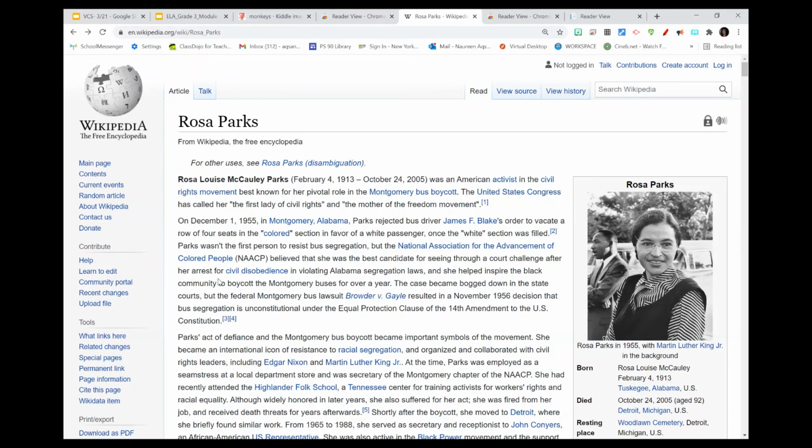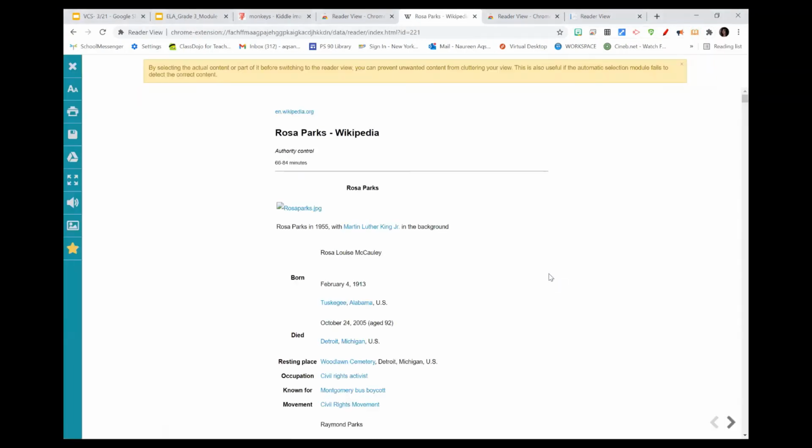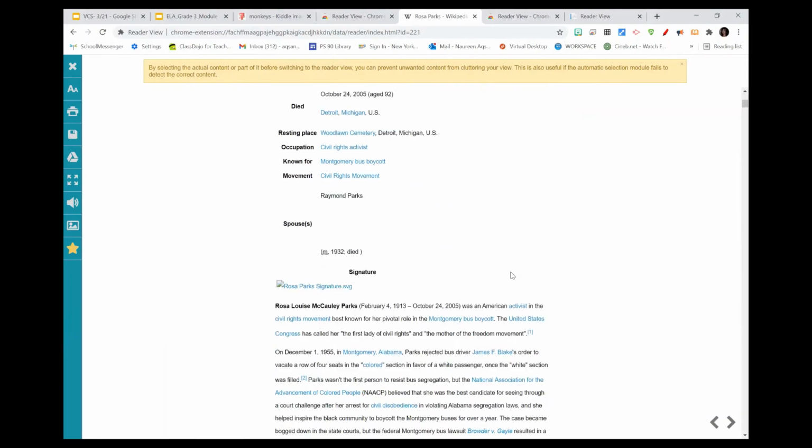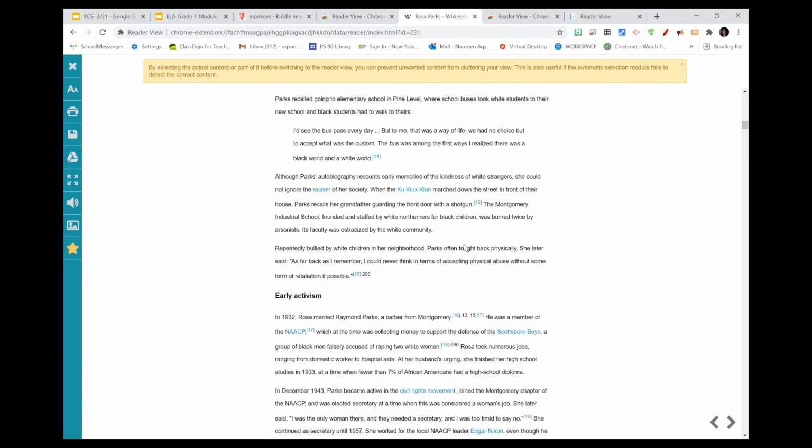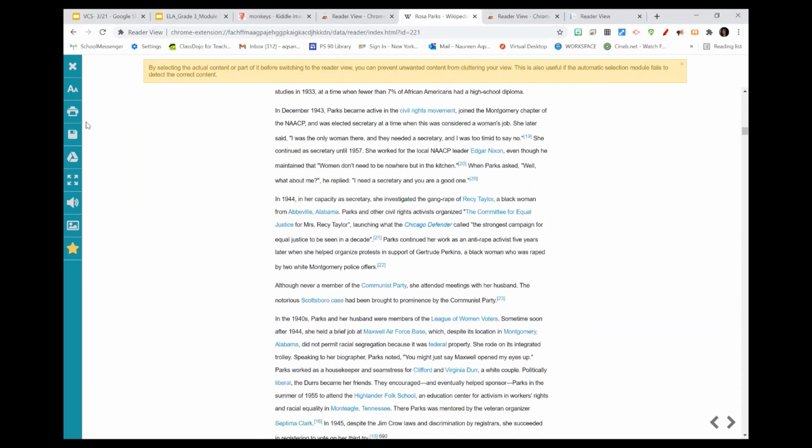So they go on to any page that they want, simply click on the Reader View extension, and then it transforms that page into a screen that makes it easier for students to read. It takes away all the ads and information that they do not need. So this is all the information that was on that page, but it's easier for students to read and navigate through.